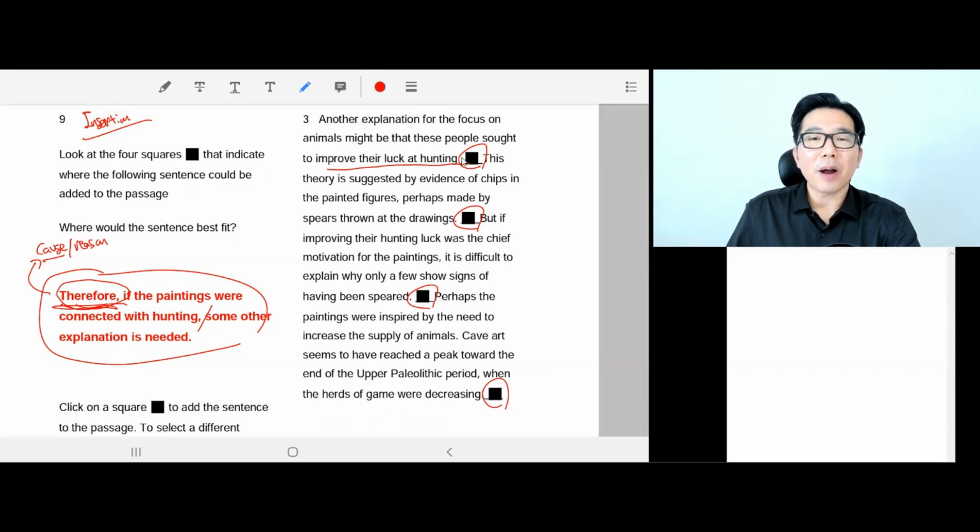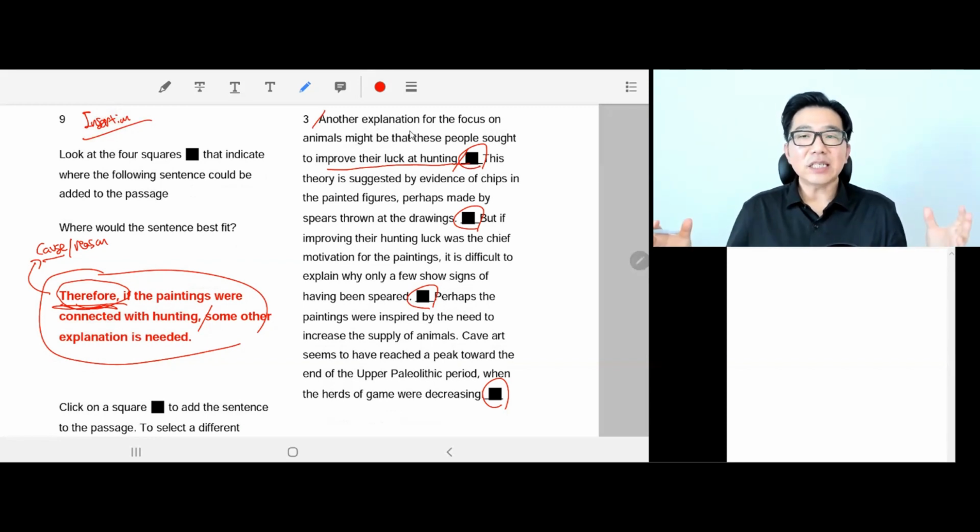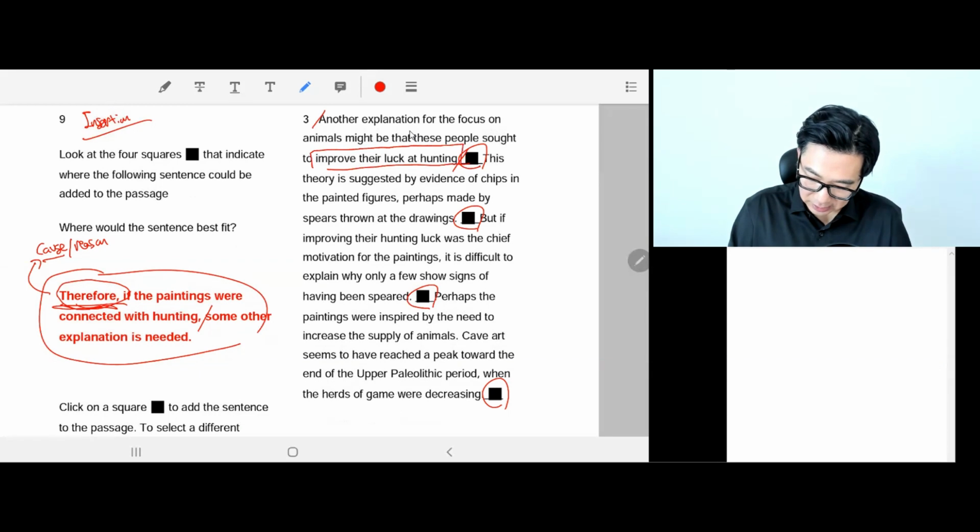So we know the first box is impossible. The first box cannot be the answer because to put in here, this first sentence I read should be about why this reason or evidence is not substantial enough to claim that this is the reason why they drew animals, right?